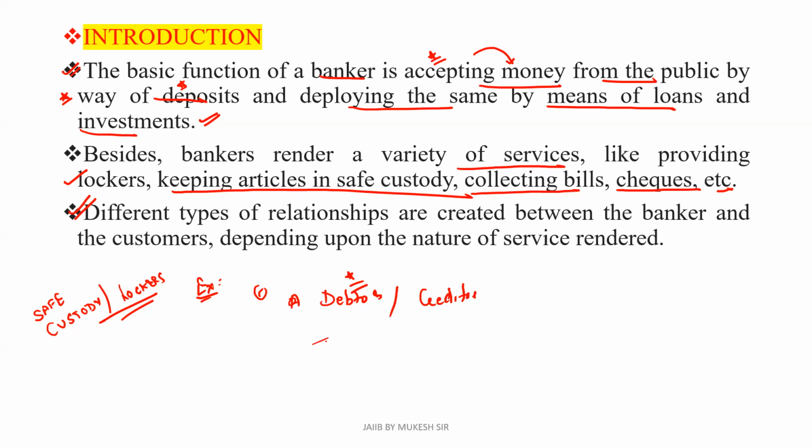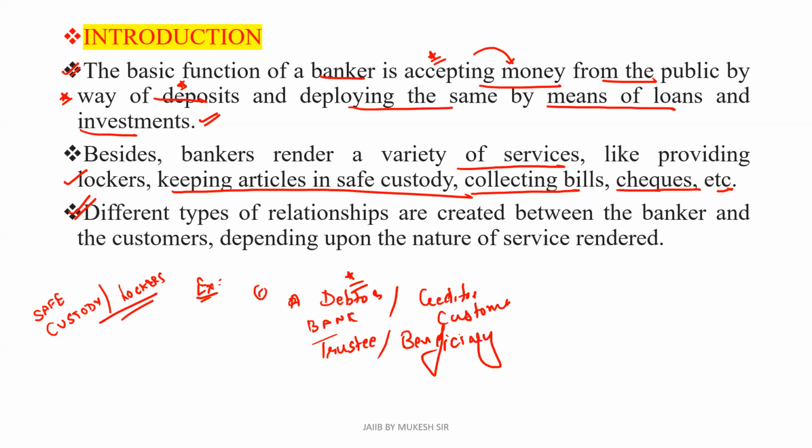trustee and beneficiary. Banks play the role of the trustee, and the customer is the beneficiary. Can anyone tell in which case they play this type of role?